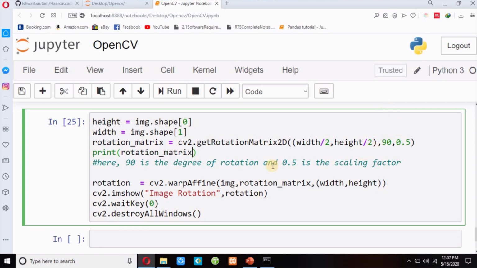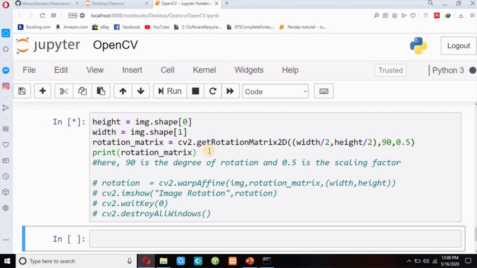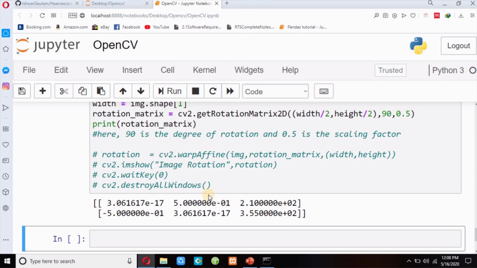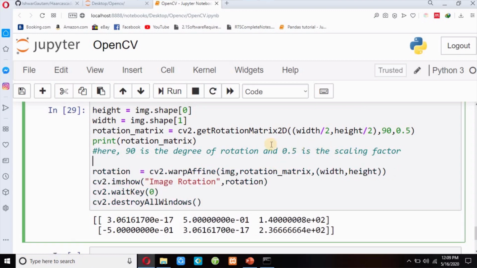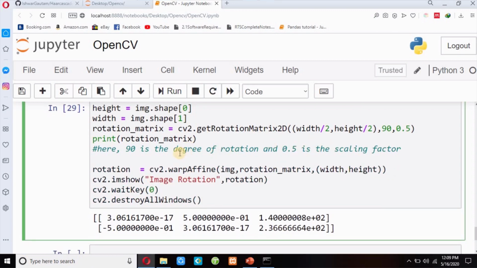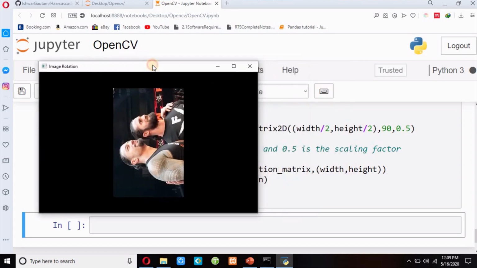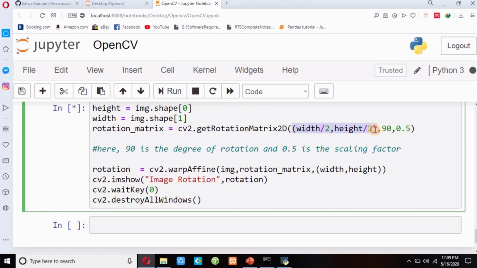Matrix, and I will comment this code. I will comment, and then if I press shift enter, you can see here. So this is my rotation matrix, and I have to divide width and height by 2 so that my image will be in the center. Now again I will execute this code. I will remove this code, shift enter. You can see here my image will start from this position, width divided by 2 and height divided by 2.